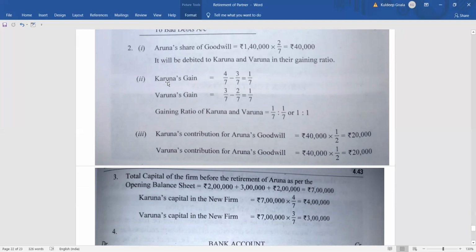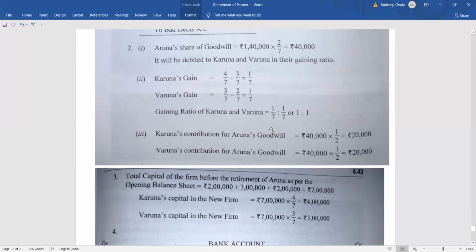So in case of Karuna, the new ratio is 4/7. The old was 3/7. So the gain is 1/7. In case of Varuna, the old ratio was 2/7, but the new ratio was 3/7. So it is new ratio minus old ratio, right? New ratio 3/7 minus the old ratio 2/7 equals how much? 1/7. This 1/7 is nothing but the gain of Varuna. So Karuna and Varuna, they are gaining how much? 1:1 equally, right? So this 40,000 will be given by Karuna and Varuna equally, 1:1.